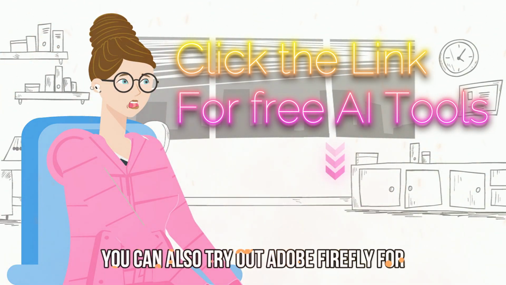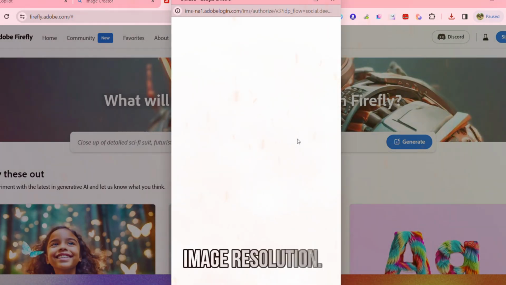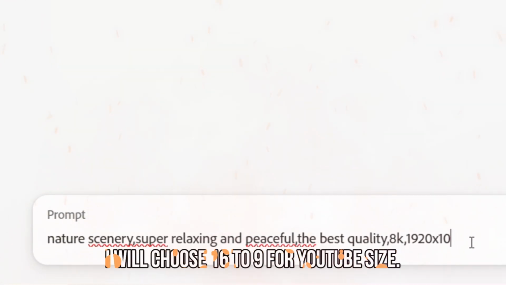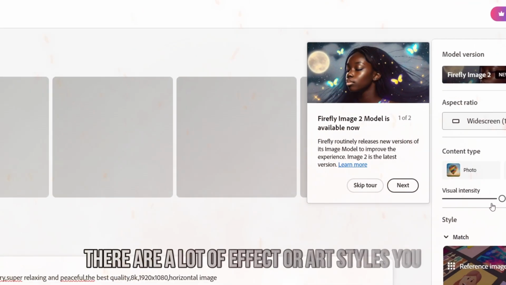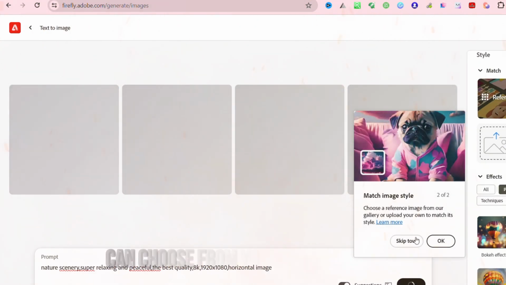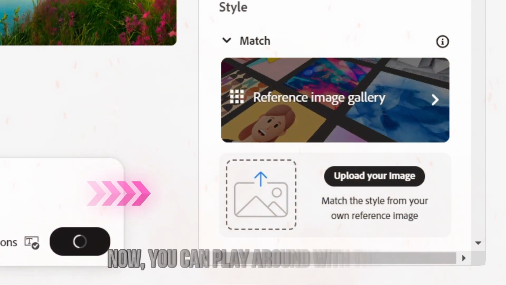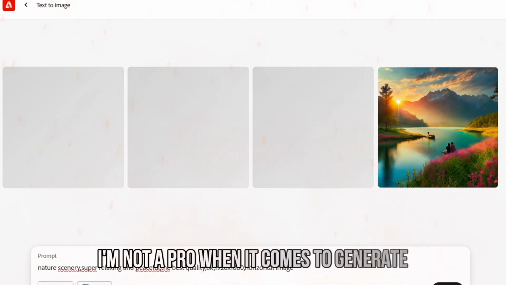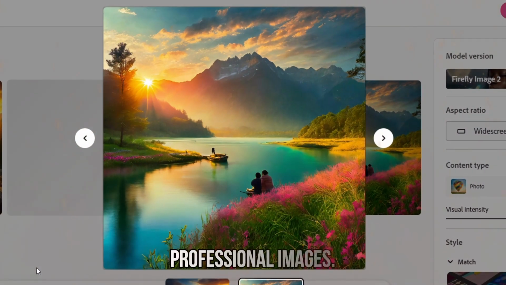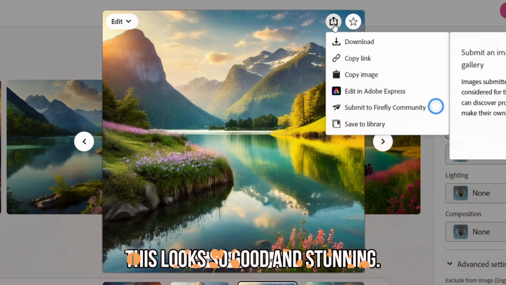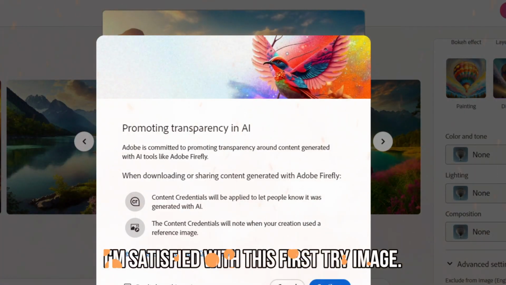You can also try out Adobe Firefly. For image resolution, I will choose 16:9 for YouTube size. There are a lot of effects or art styles you can choose from. You can also upload a reference image to produce your desired images. Now you can play around with them. I'm not a pro when it comes to generating professional images. This looks so good and stunning. I'm satisfied with this first try image.